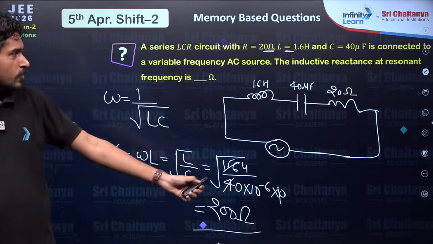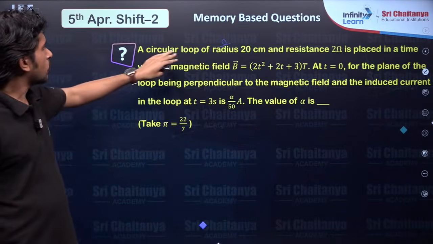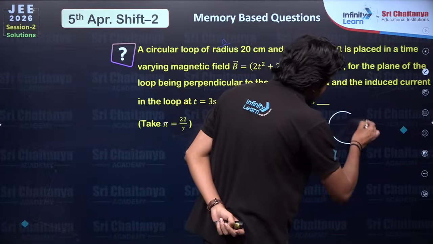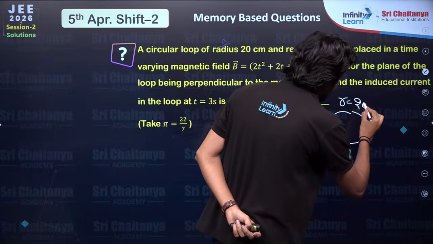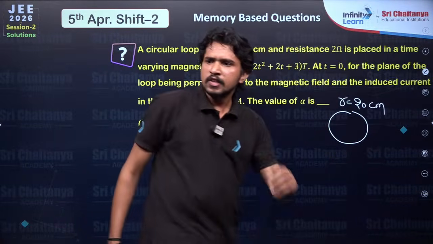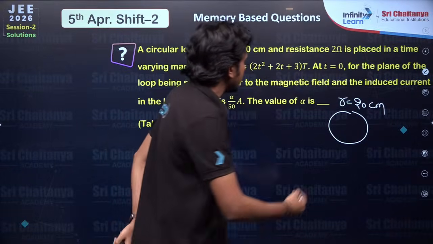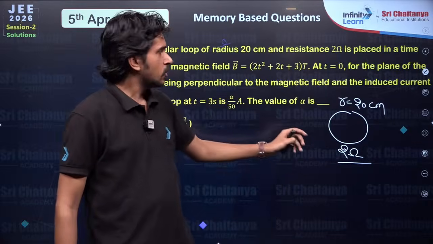Okay, so now we are moving to the next problem. In this problem, we have a circular loop of radius 20 centimeter. This is a circular loop and the radius is given 20 centimeter, that means 0.2 meters. Okay, and resistance is given as 2 ohm.